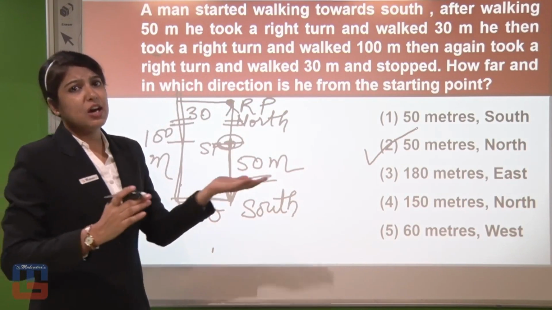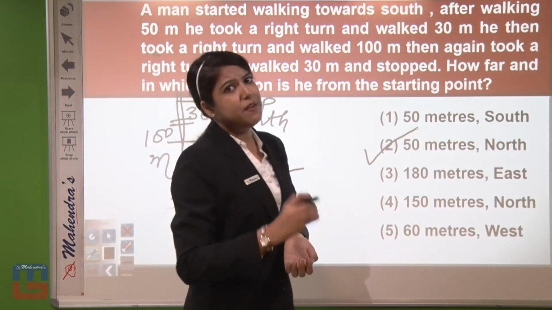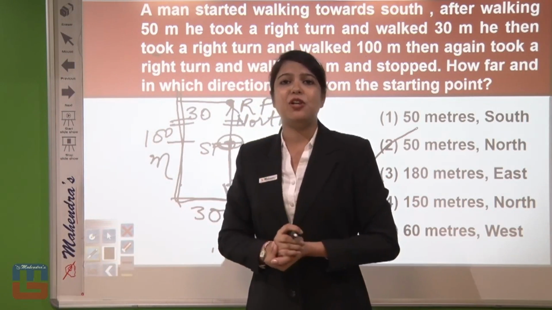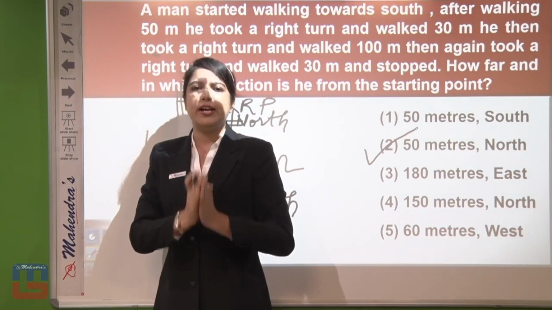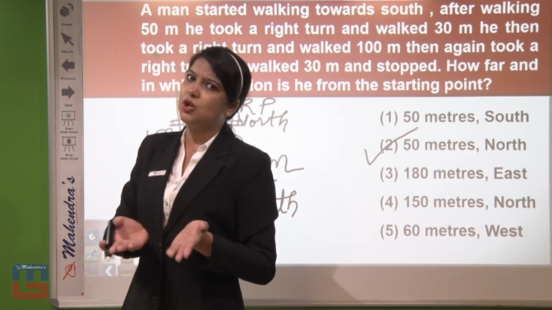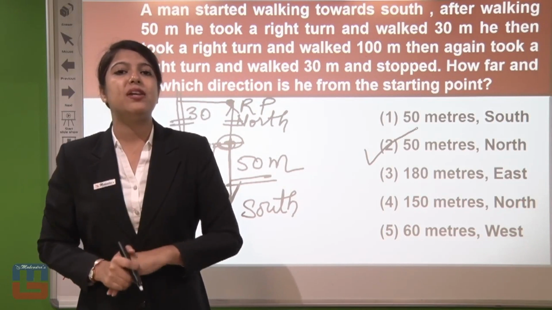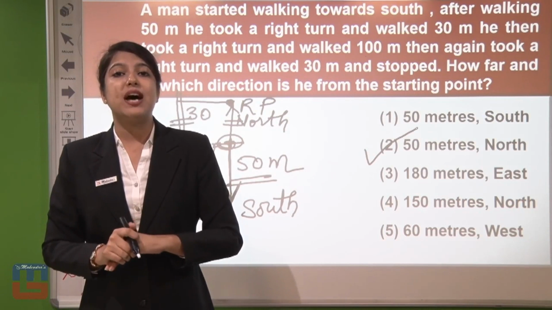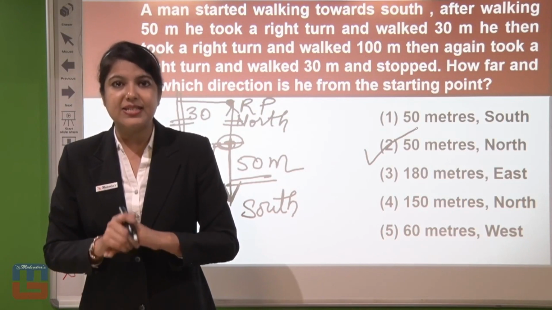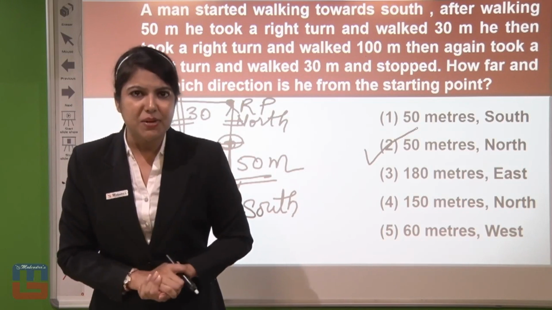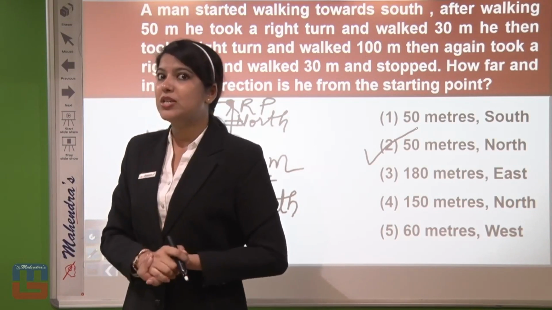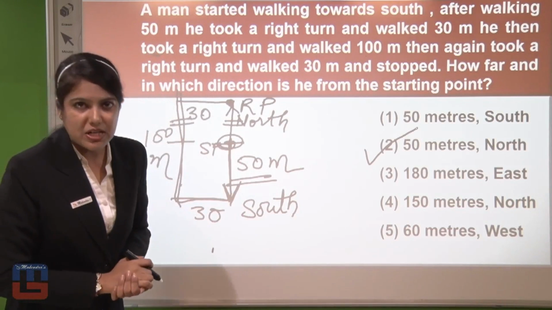Clear about it? Now this was the direct question where a man was walking directly towards the south direction, then took a turn and again took a turn. When he stopped, it was directly asked about finding the direction and the distance. So this type of question can be asked in your examination.